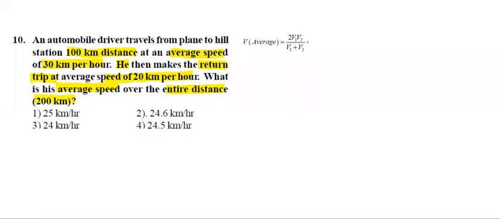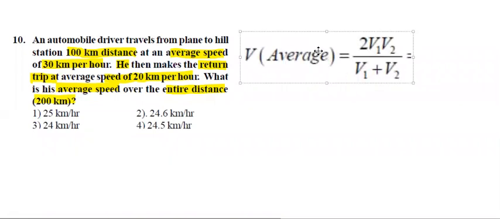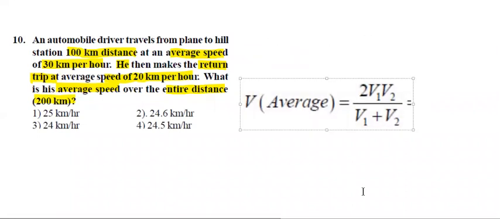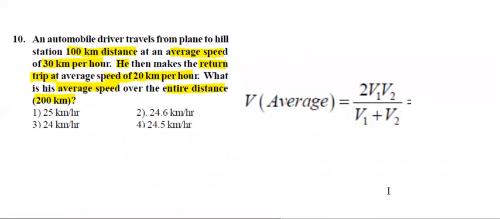It is asking average speed. Average speed means velocity only. See here, the formula is v equals 2 v1 v2 by v1 plus v2.